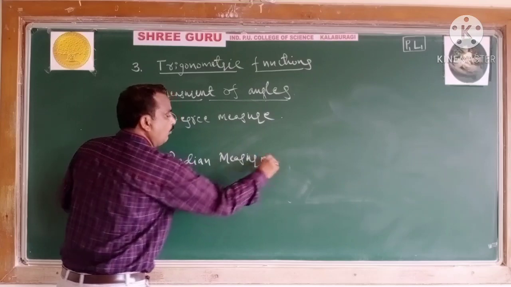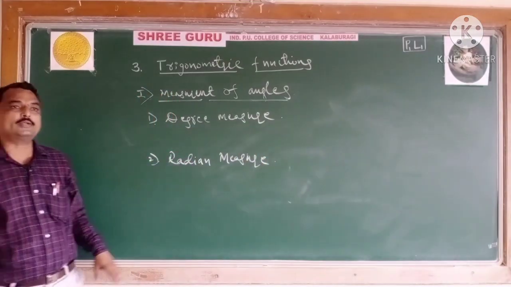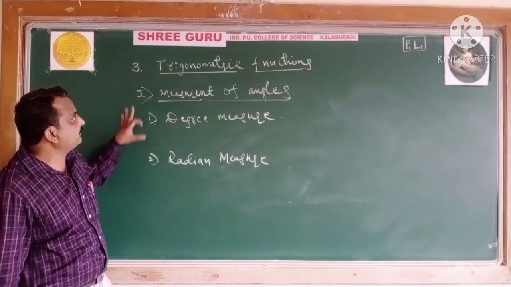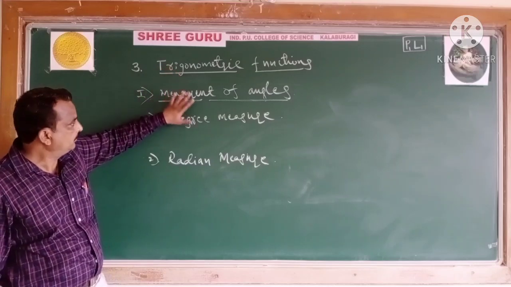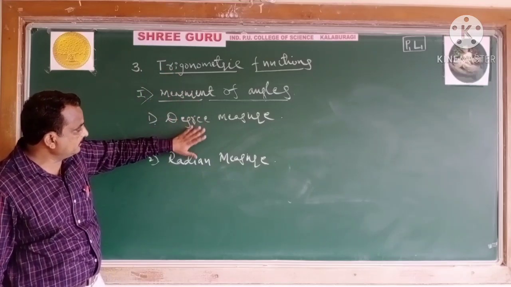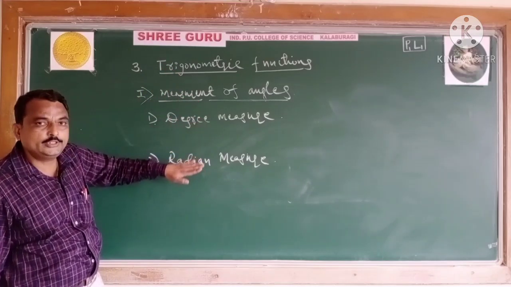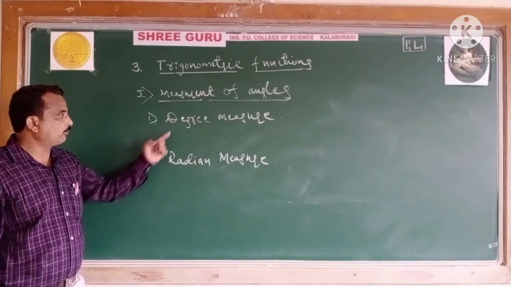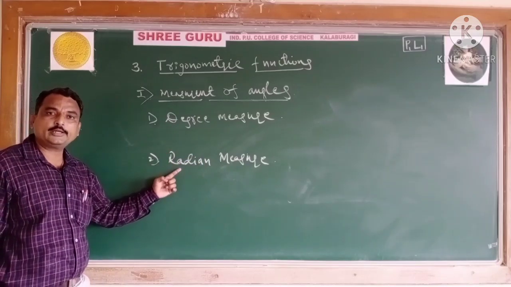You know, one more is there, gradient measure, but that is not for your first PUC syllabus. According to the NCERT syllabus, you have to study these two measures: first the degree measure and second the radian measure.